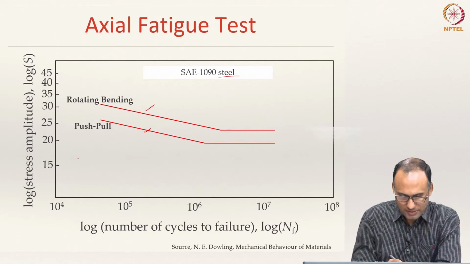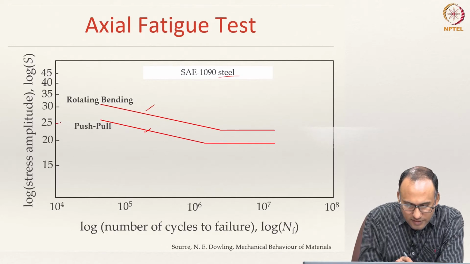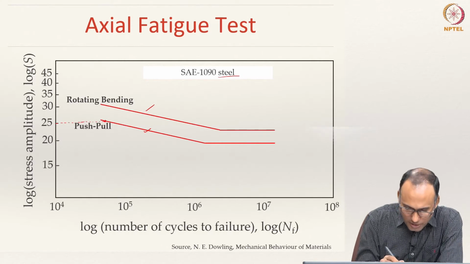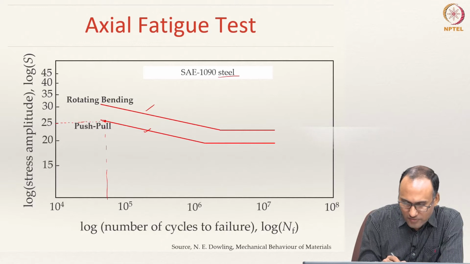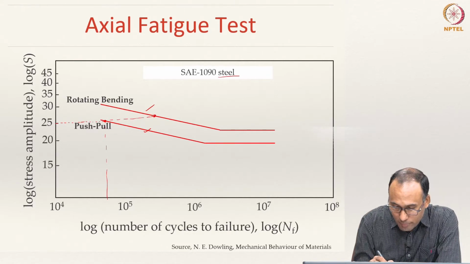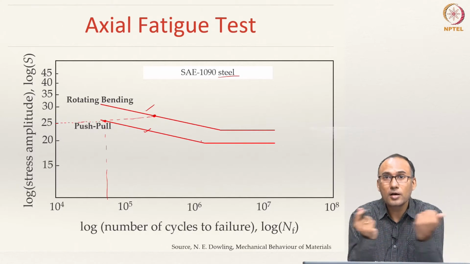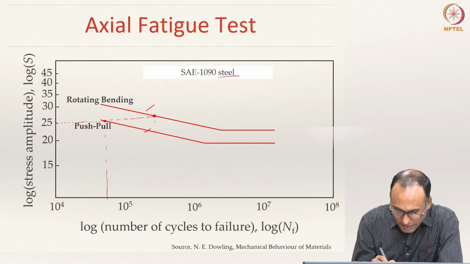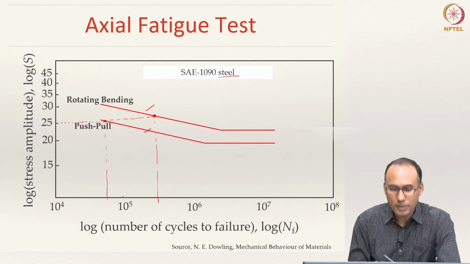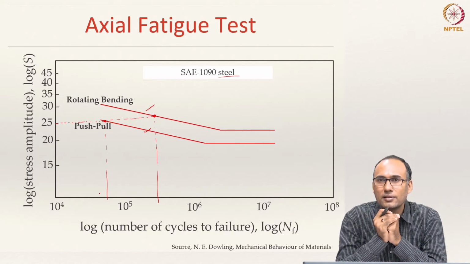What is the meaning of that? Suppose you take a particular stress amplitude. A push-pull test gives me this much life, whereas if the material is subjected to fully reversed bending as opposed to fully reversed axial load, the fully reversed bending scenario gives me longer life compared to the push-pull test. Why does that happen?